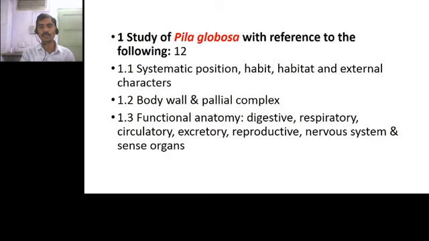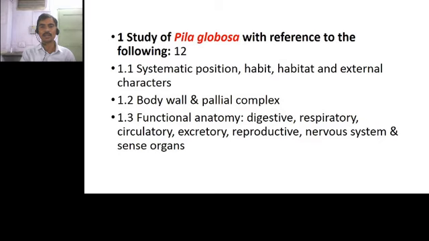of which the first topic is study of Phyla globosa with reference to the following points. First point is systematic position, habit, habitat and external characters of the Phyla globosa. Second point is study of body wall and pallial complex.